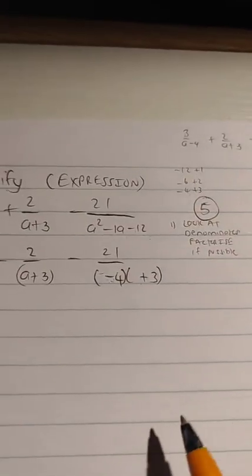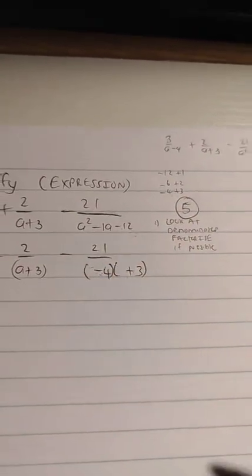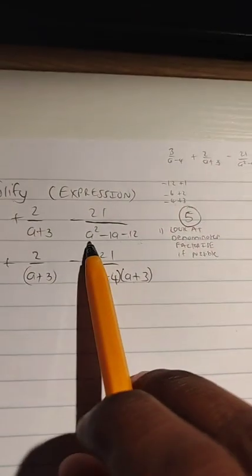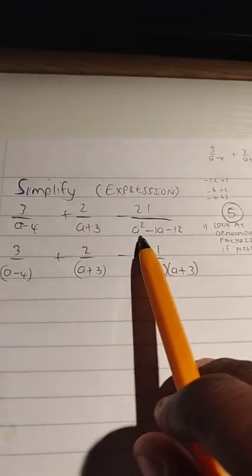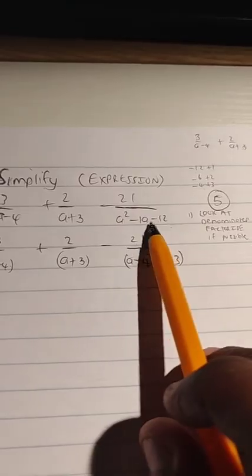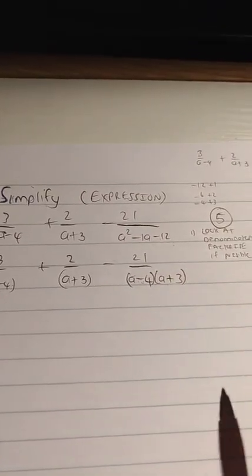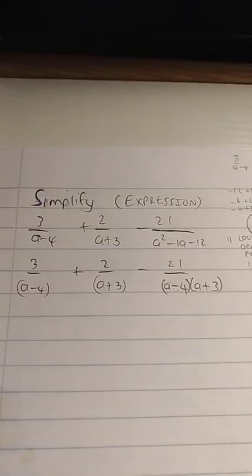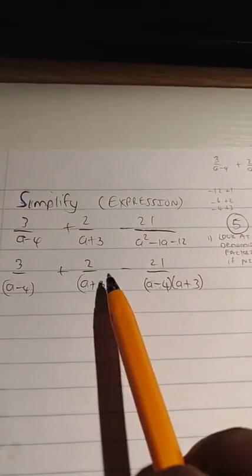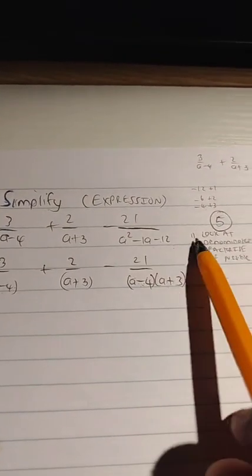Okay, minus 4 plus 3. Minus 4 plus 3. Very good, guys. Then, since it's a that we are dealing with, obviously a times a will give you a squared. So that is the factorization of a squared minus a minus 12. This is 100% correct. My factorization is on point. So I'm happy with the simplification, the factorization of the denominator. Step number 1 has been done.